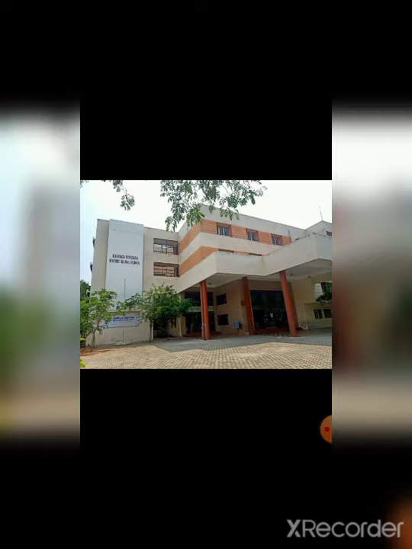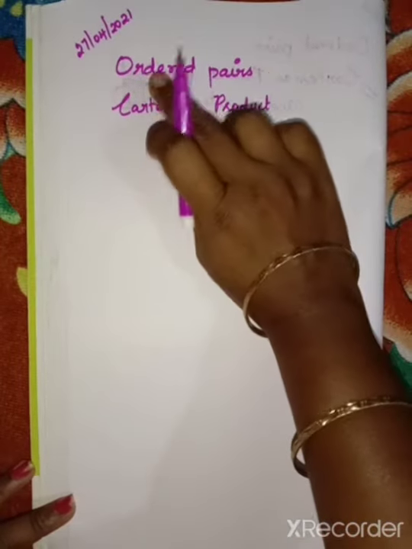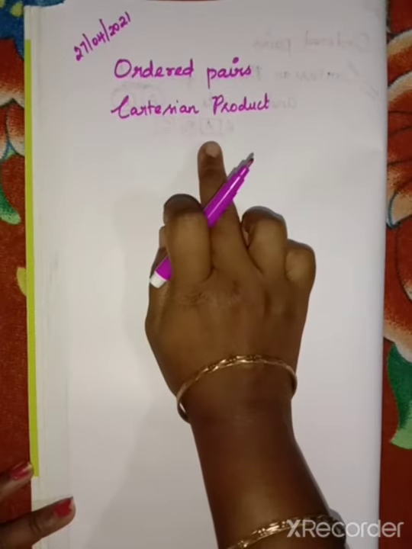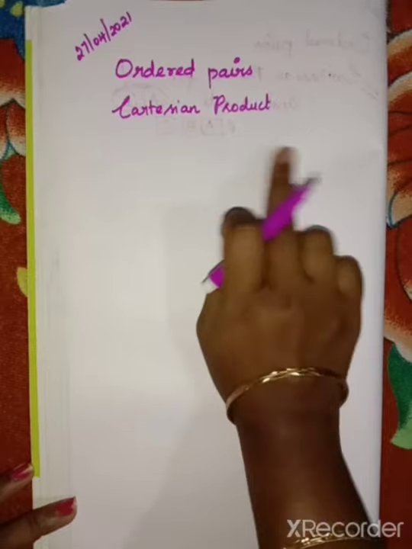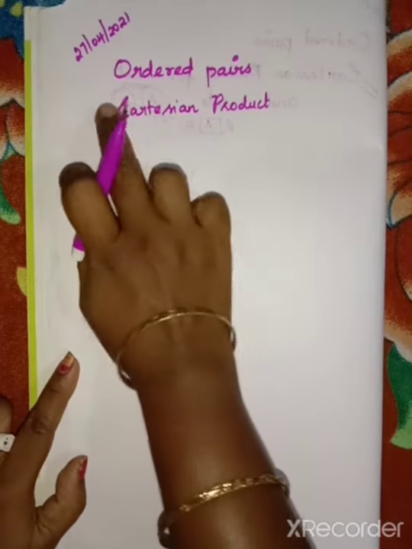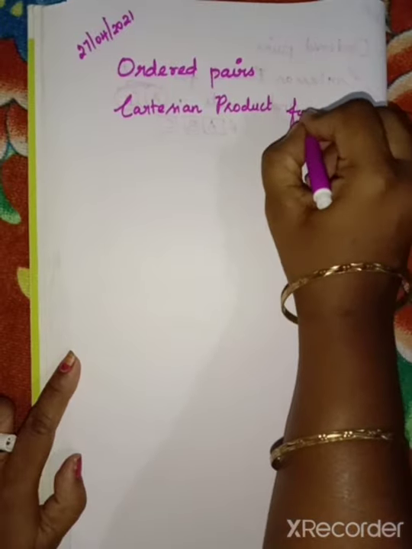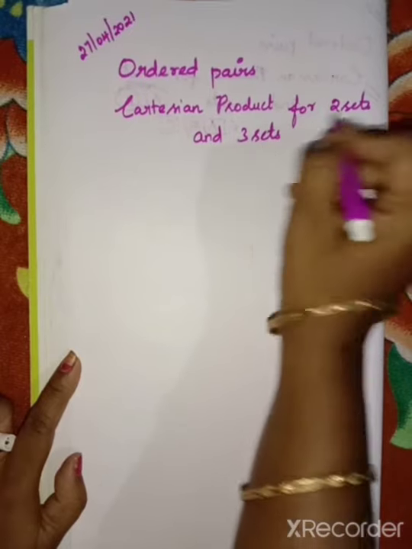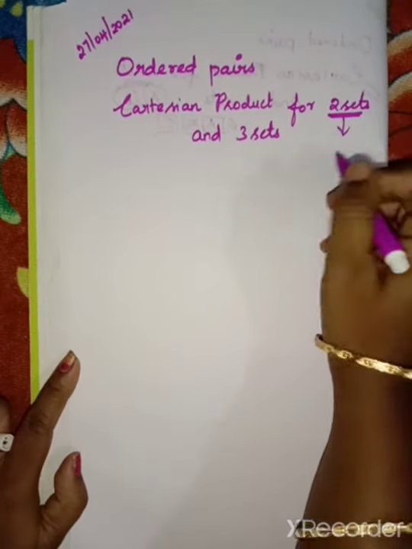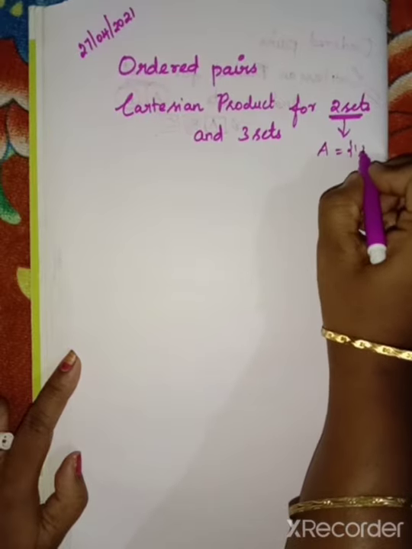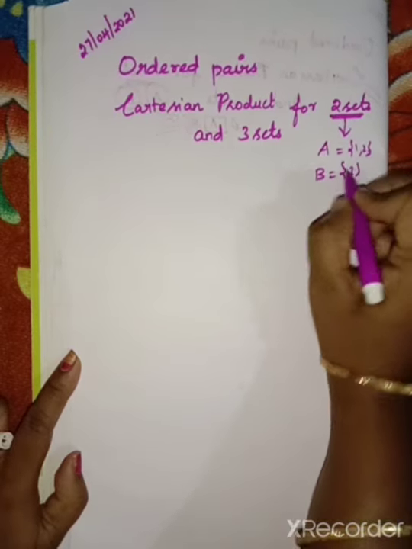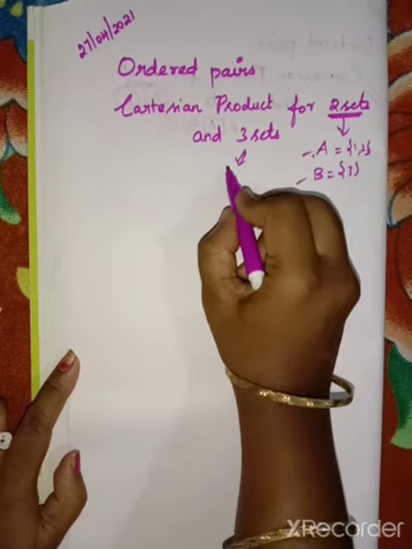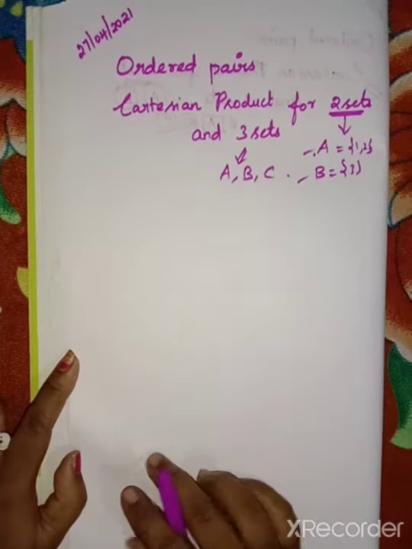Let's start our session. In the previous class, we had seen ordered pairs and Cartesian product. What is that Cartesian product? The set of all ordered pairs is called a Cartesian product. We had seen it for two sets and three sets. What is two sets? If we have A with elements 1, 2 and B with element 3, that is two sets, A set and B set. If we have three sets, that is A set, B set and C set.